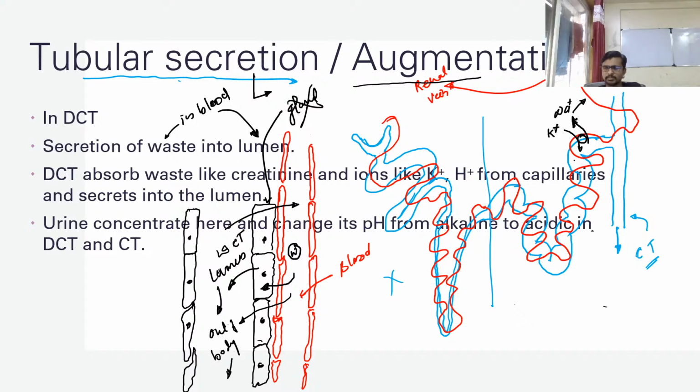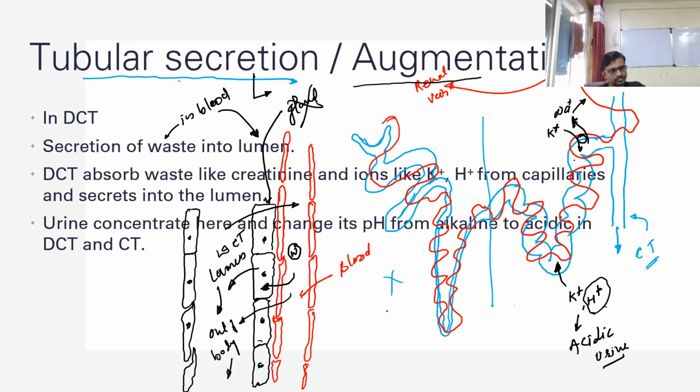We know the sodium potassium pump works together, and at that time K is also entering into another part of the DCT. K and H plus again enter into the DCT. Okay, so the part which is not required by blood is thrown inside of the DCT, and that's why it shows acidic pH in urine. Because of this H plus and the K plus entering into the urine in a larger amount, it will result in the acidity of your urine.